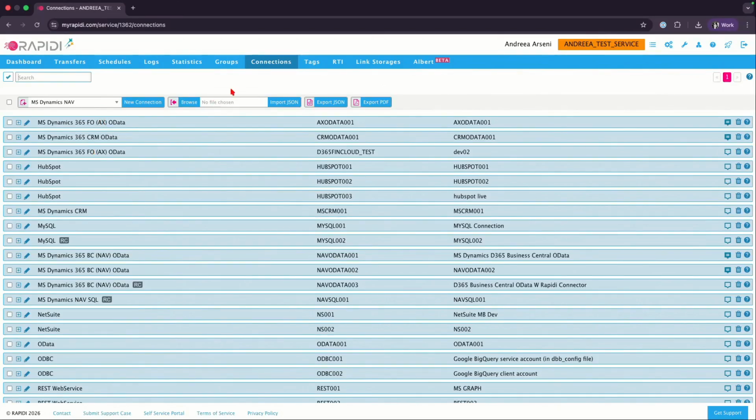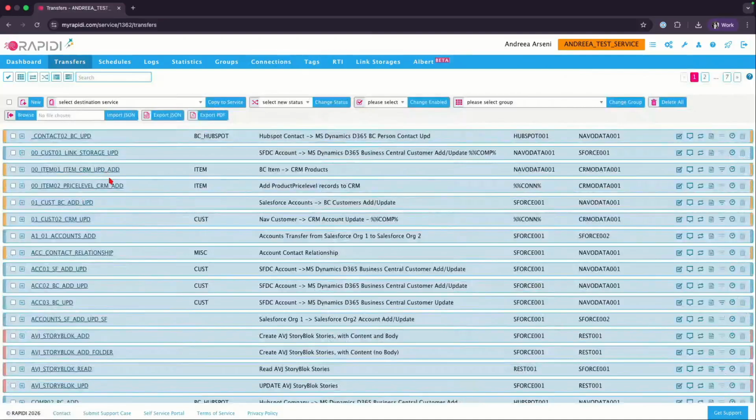Now, whenever you want to connect to any system, you have to make sure that you can actually read data from it. So this is the first place you would go. Under connections, create them, make sure you have access, and then you are good to go for the next steps. So we have connections here, and then we have transfers. Transfers are the bridge between the systems. You have the connections in place, all good. Now you need to set up transfers.